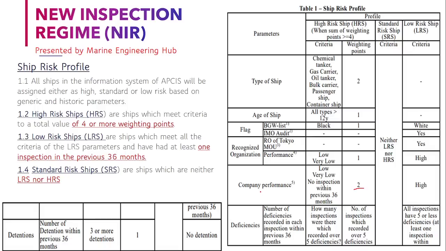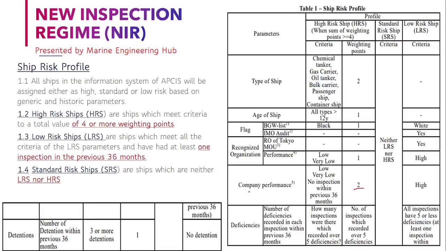You should know one more thing, that the flag, RO and company performance data is all inspected for the last 3 years, based on which the flag is listed in a black, white or grey list. The RO is listed based on its performance as low, high or very high.